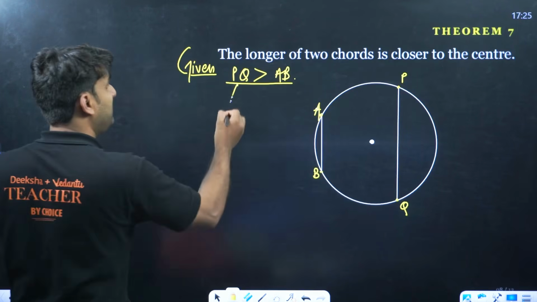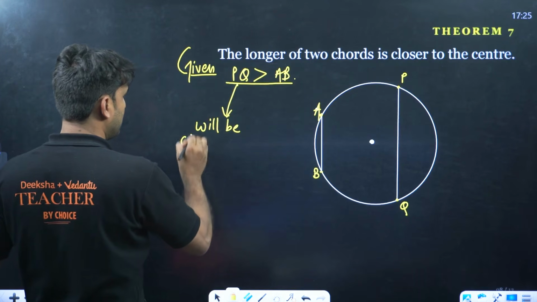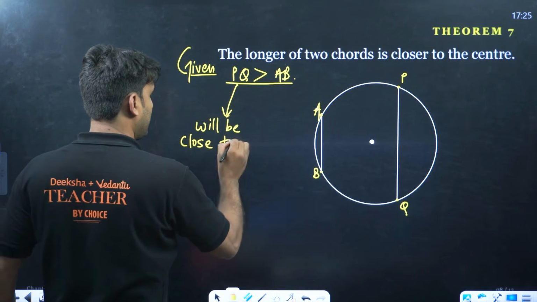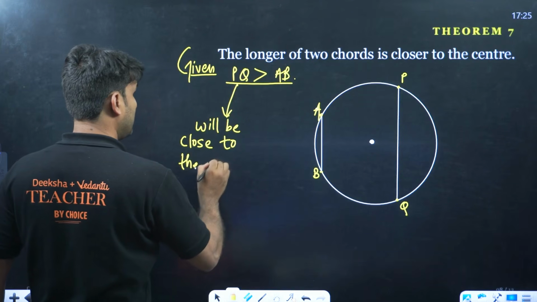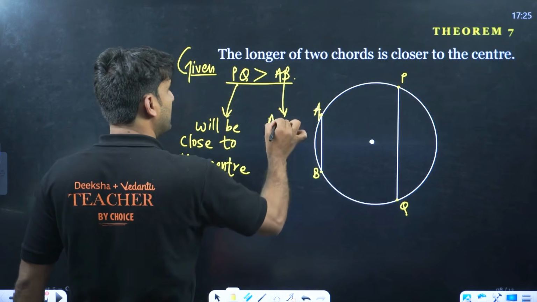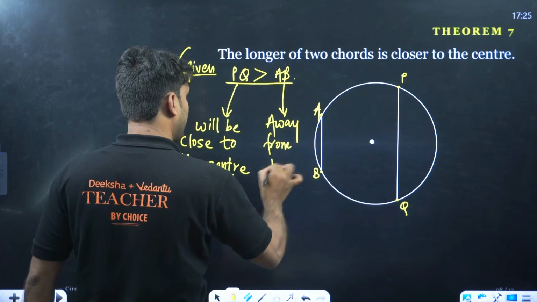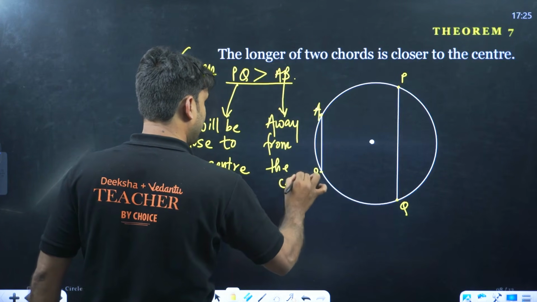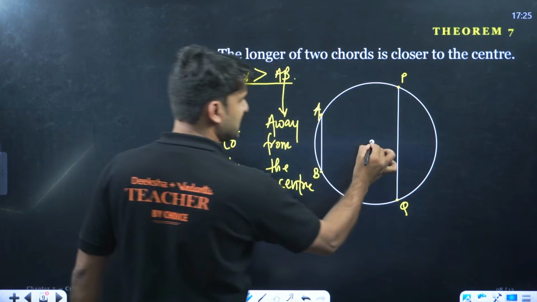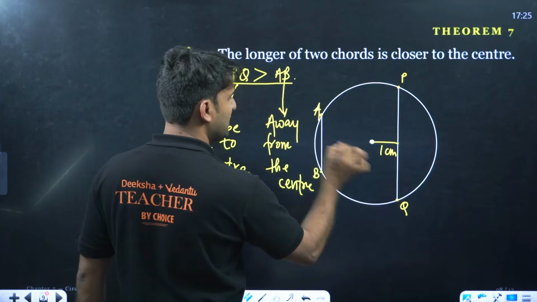So my dear, PQ will be close to the center, and AB will be away from the center. Clear everyone? And you can see here, no? Just imagine this line is of 1 centimeter, and look at this line.